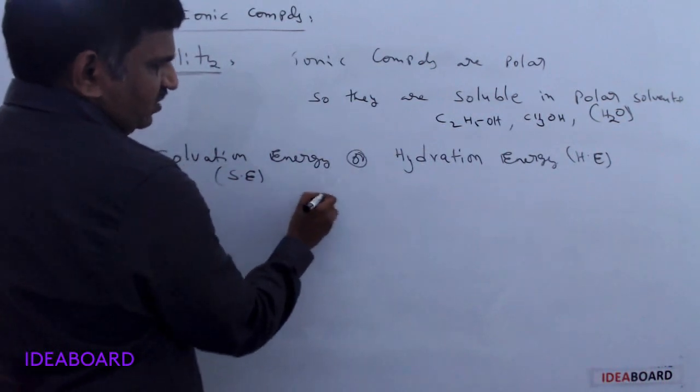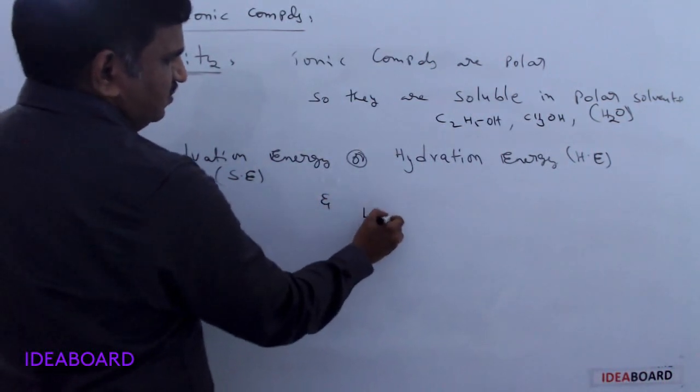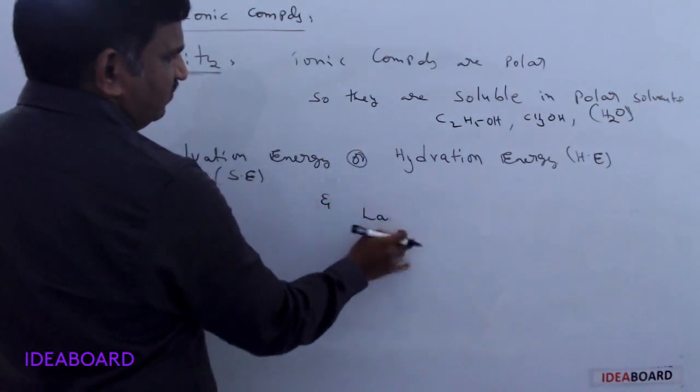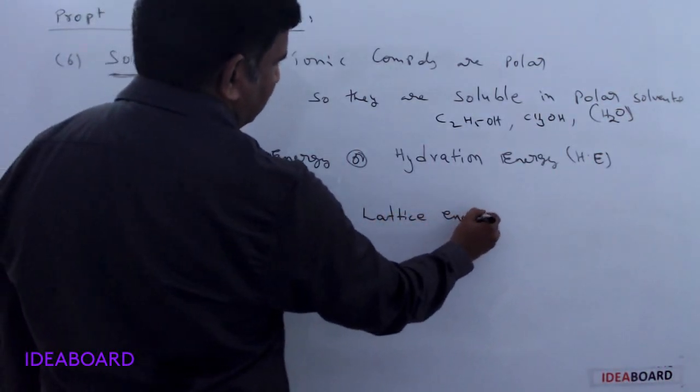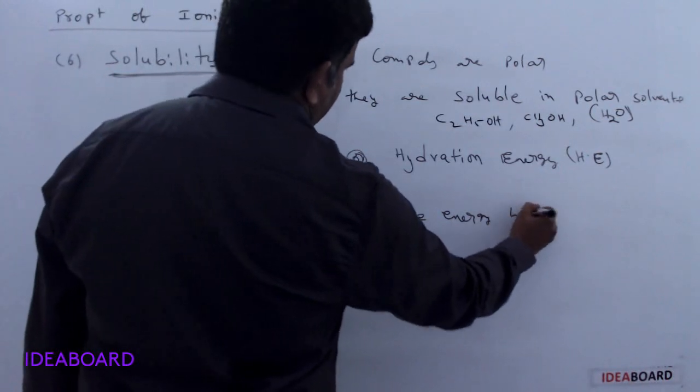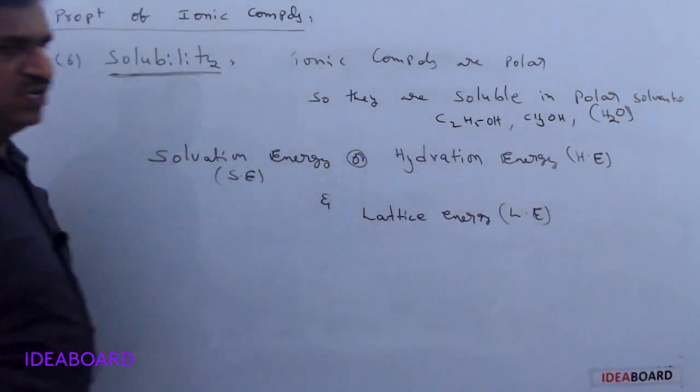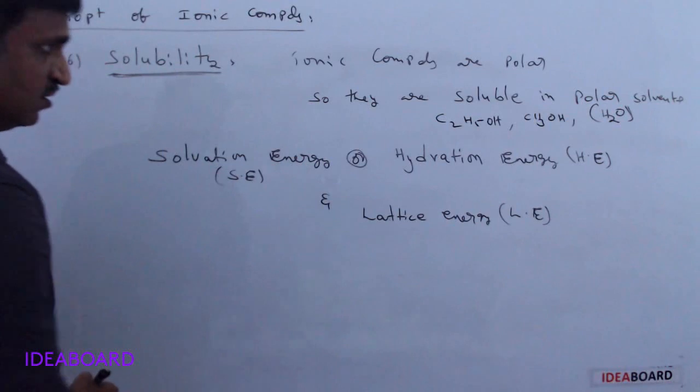And the second factor is lattice energy. The second factor which decides is lattice energy, which I am writing as Le, indicated by the letter U.